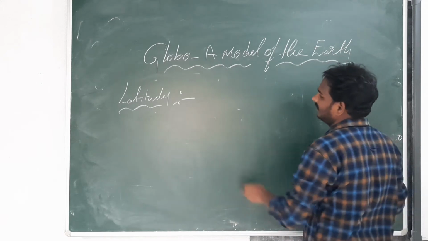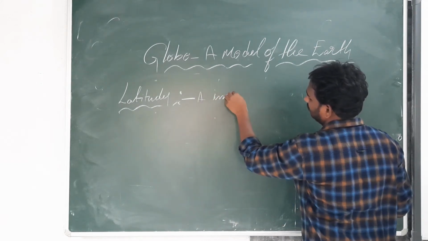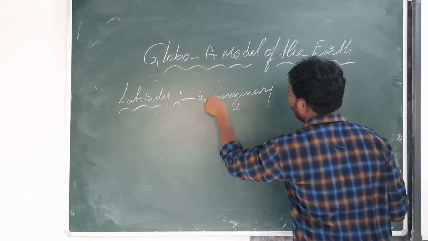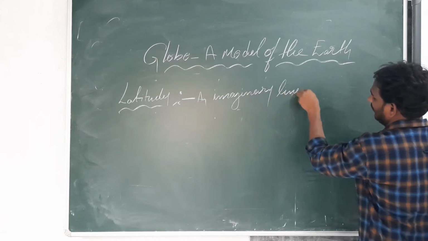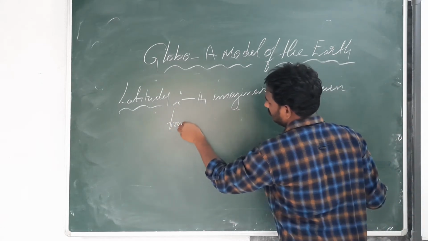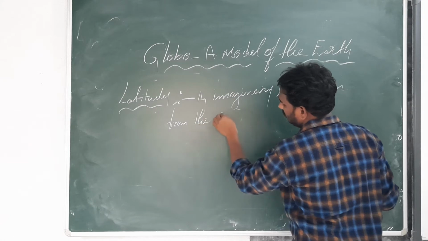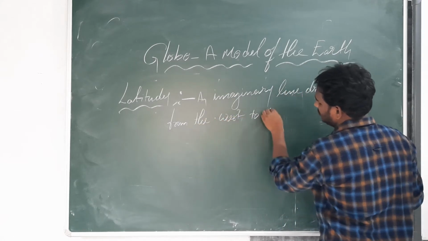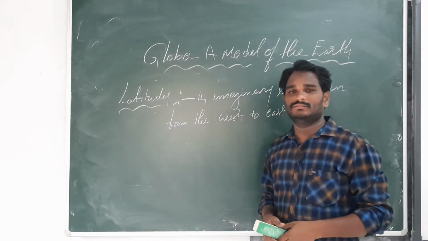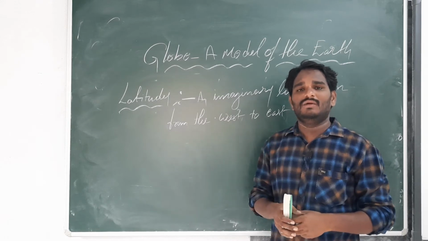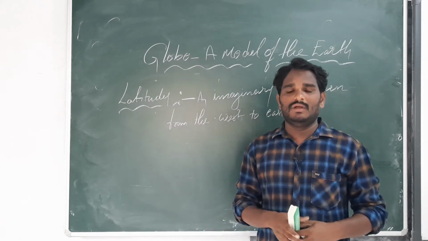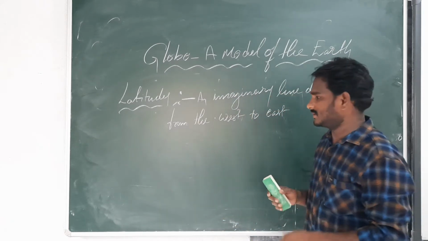The imaginary lines drawn from west to east are called latitudes. Totally there are 5 important latitudes. How many important latitudes are there? 5 important latitudes.